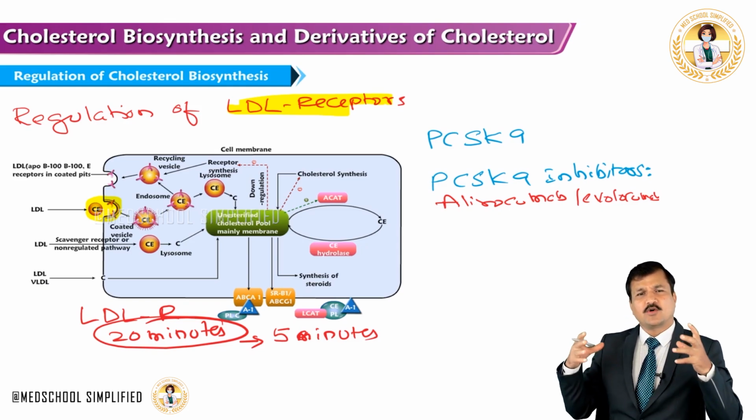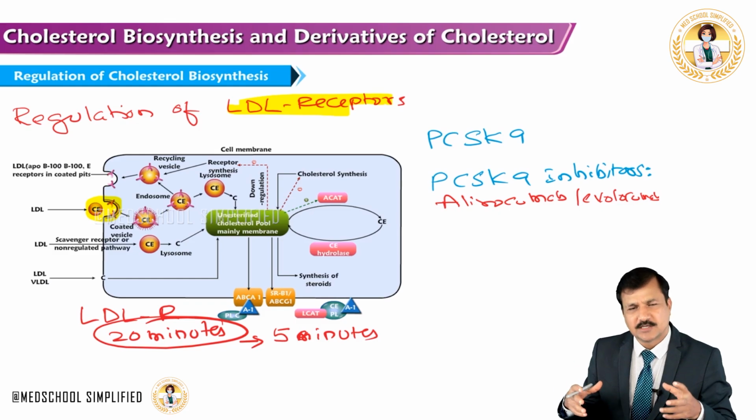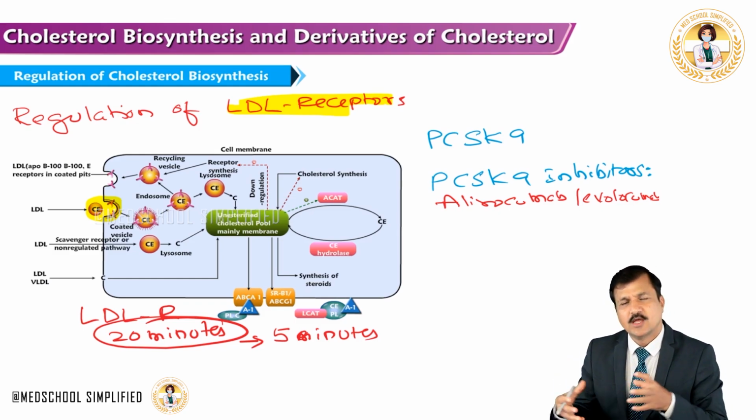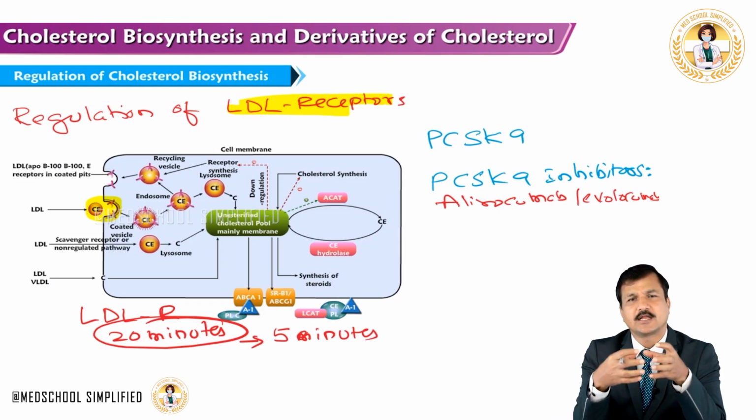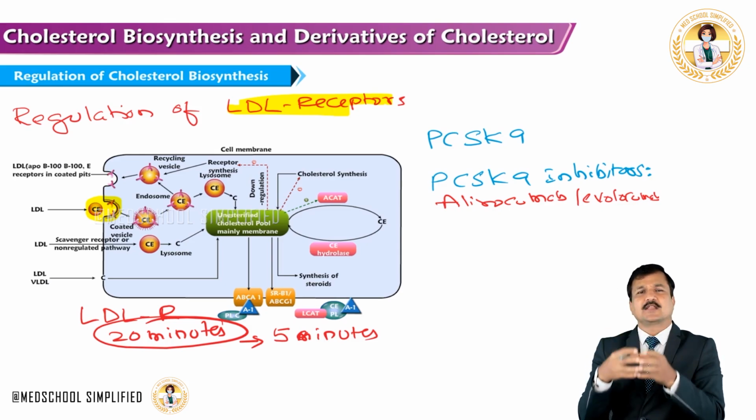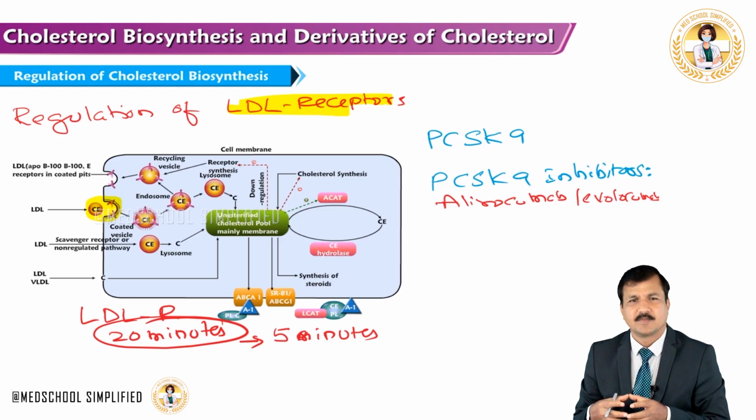If there are more cholesterol levels inside the cytoplasm, PCSK9s are expressed, and these PCSK9s will go and bind with the LDL receptor and do not allow that hairpin loop conformation. When the hairpin loop conformation is not done, that means LDL is not separated from LDL receptor and the entire thing is degraded by lysosomal enzymes.